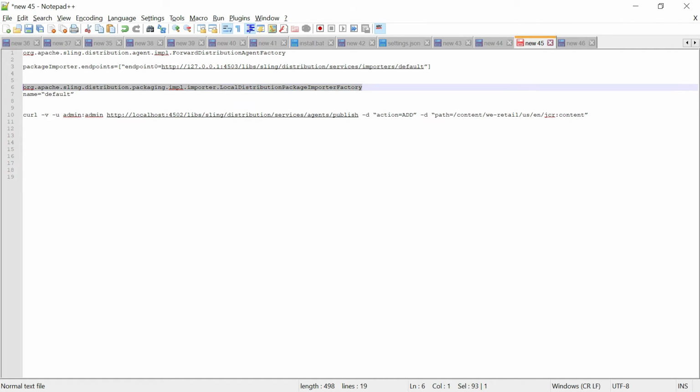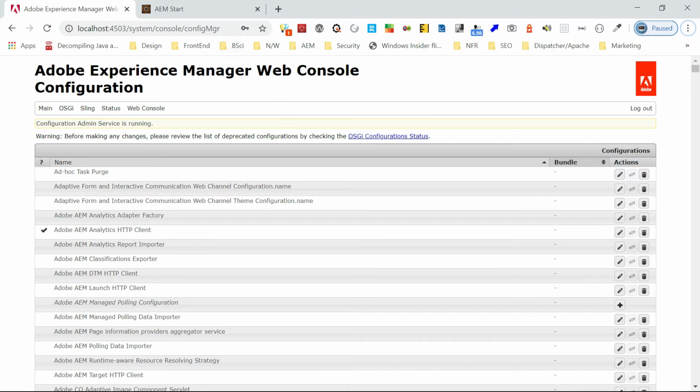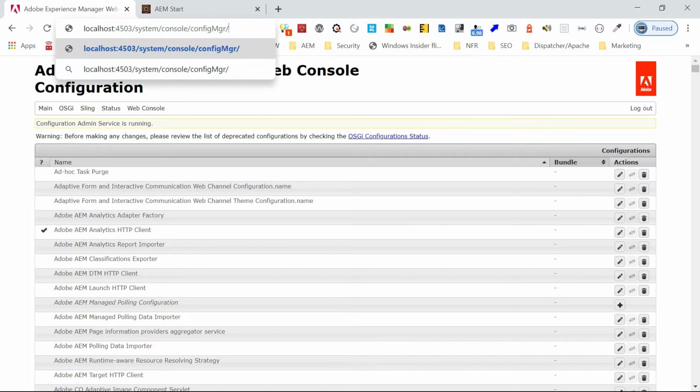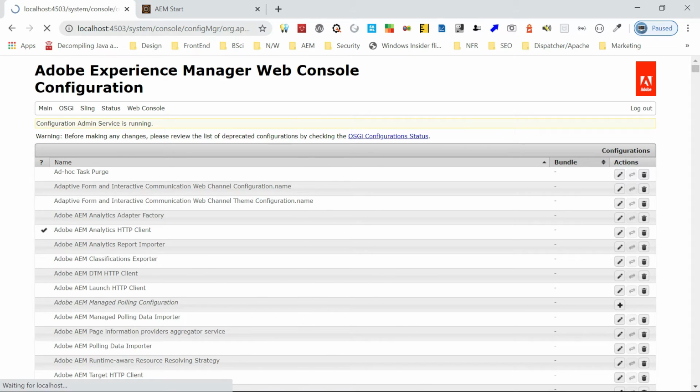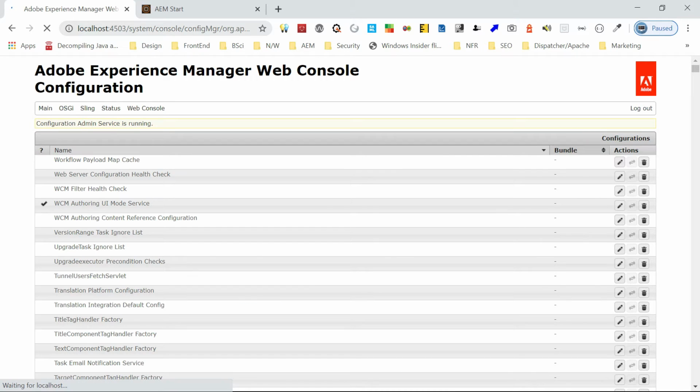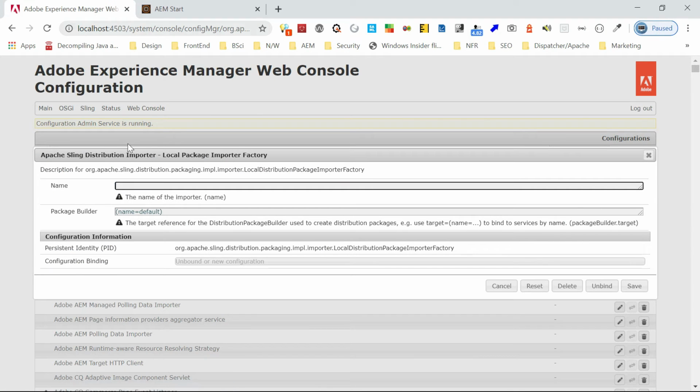You can search for that. Let me open that. This is in the publisher. If I go here, I will just say name equal to default.